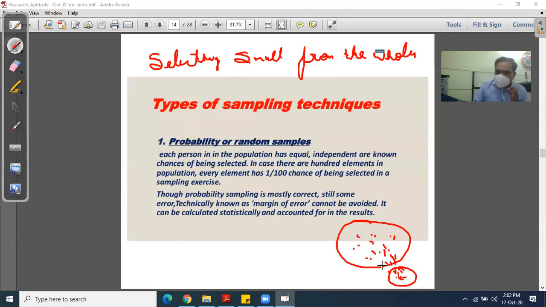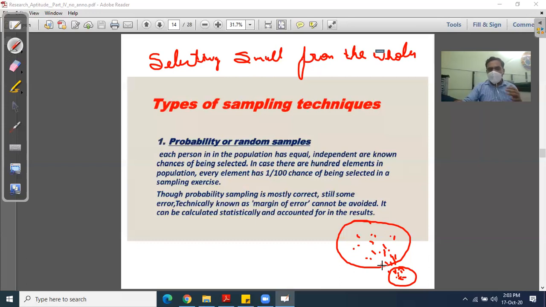What is a sample, basically? When your mother is cooking rice, how can she test whether it is completely cooked or not? She doesn't try each and every grain of rice. She just picks up two or three grains and presses them to make sure the rice is completely cooked. In the same way, when you go for a blood test, the doctor doesn't collect all the blood of your body from each and every part. They just take a small part of your blood, that is called a sample.